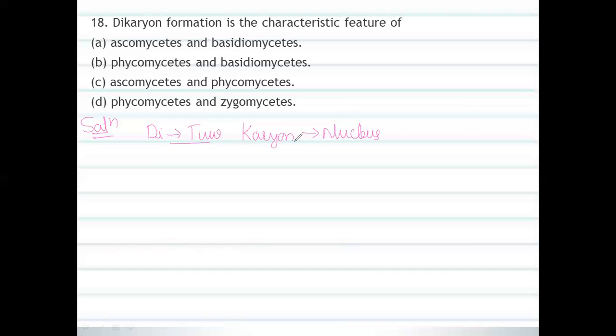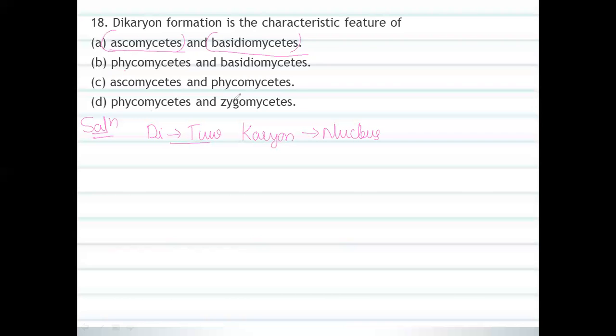Dikaryon formation is a characteristic feature of both ascomycetes and basidiomycetes. It is a characteristic of fungi, especially basidiomycetes as well as ascomycetes, not in phycomycetes and zygomycetes, which will not form a dikaryon.